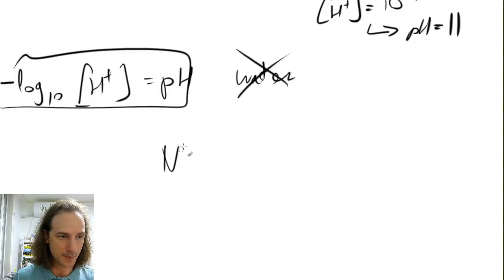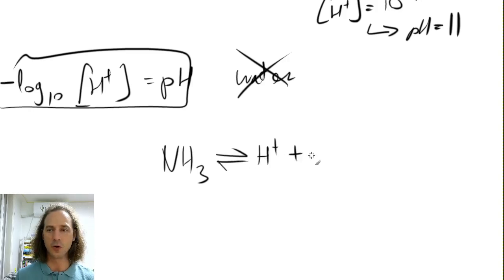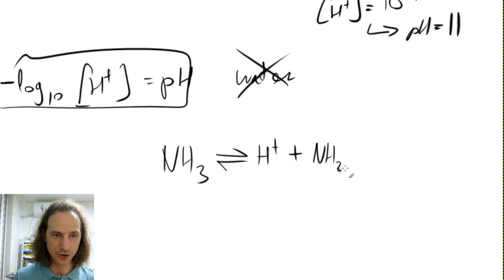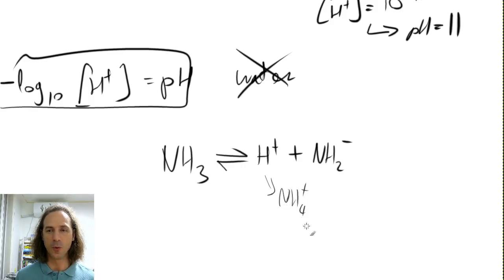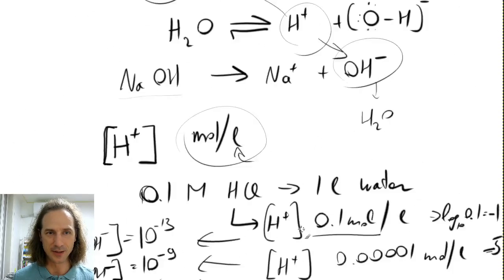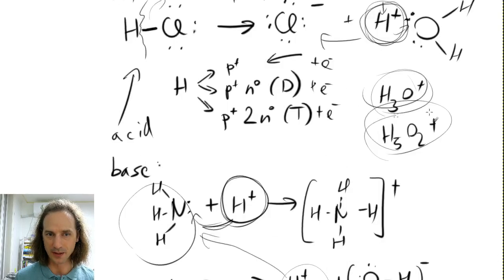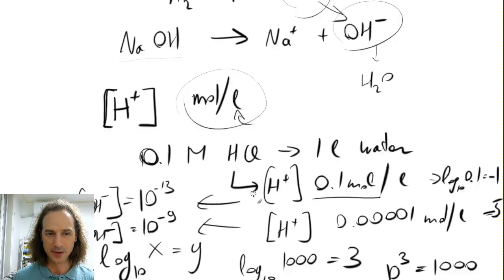But liquid ammonia will also dissociate into H plus ions, but of course there are no OH minus ions. Here you will get NH2 minus. This is going to be the equilibrium in the ammonia. Of course, this H plus ion will associate with other ammonia molecules, so it will exist as the NH4 plus form, while in water we had this H3O plus and H5O2 plus, this kind of species.